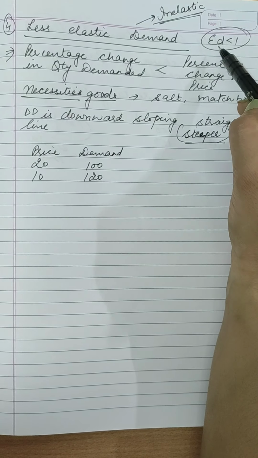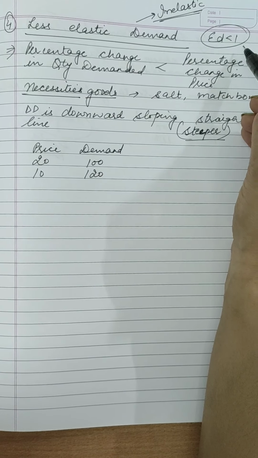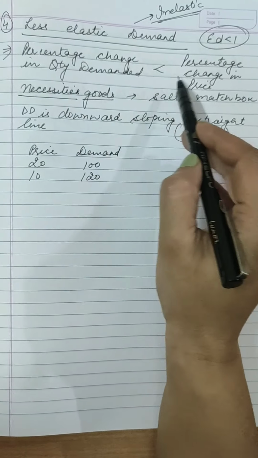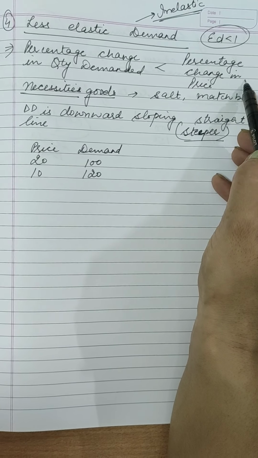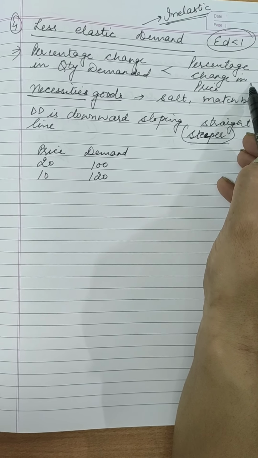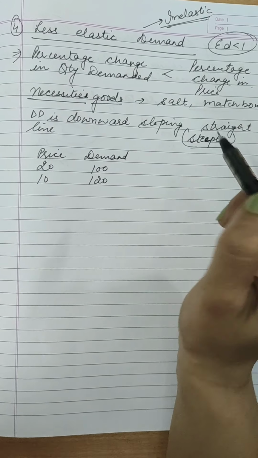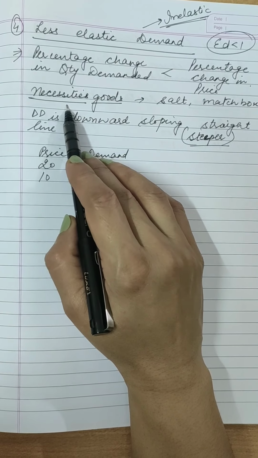Here the degree of elasticity of demand is less than 1. So what we say, percentage change in quantity demanded is less than percentage change in price. मतलब प्राइस में काफी चेंज आया बट डिमांड में ज्यादा चेंज नहीं आया, थोड़ा सा चेंज आया डिमांड में. This situation we get in case of necessities.